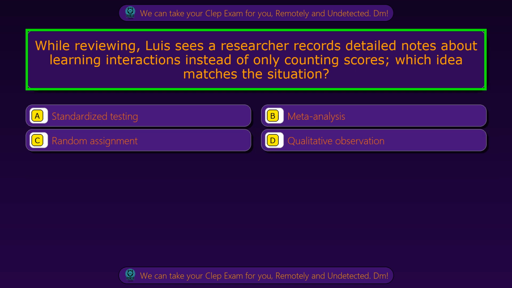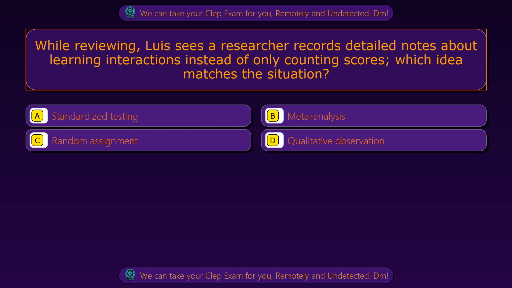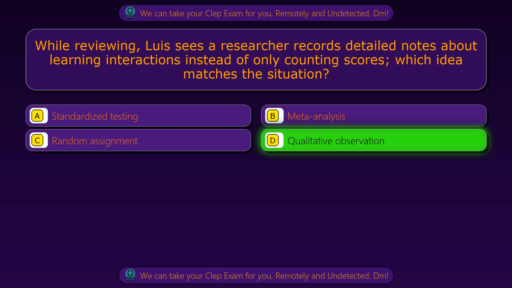Question 98. While reviewing, Luis sees a researcher records detailed notes about learning interactions instead of only counting scores. Which idea matches the situation? Option A, standardized testing. Option B, meta-analysis. Option C, random assignment. Option D, qualitative observation. The correct answer is option D, qualitative observation.